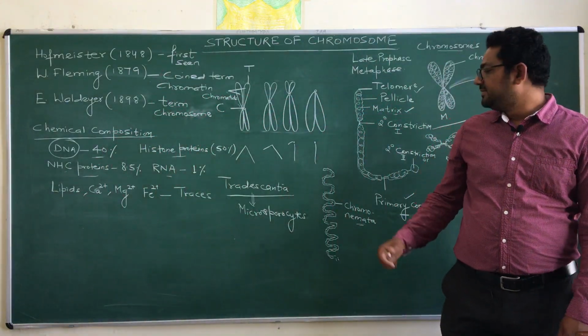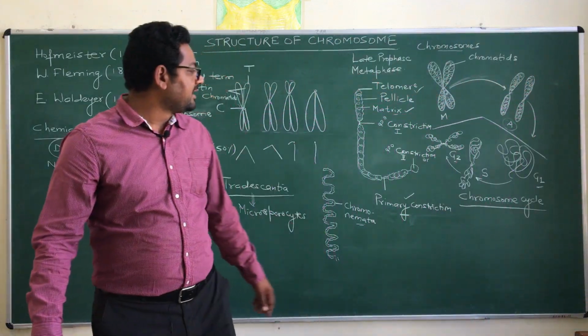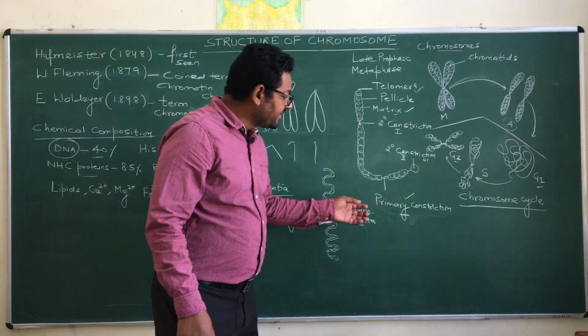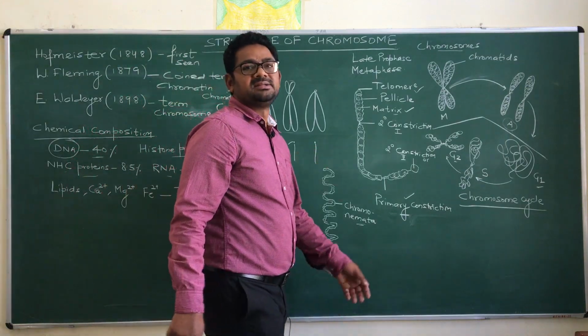And how does it look? It looks like a lightly stained region. These lightly stained regions are named as constrictions, and these constrictions are divided into two types. One is the primary constriction, another one is the secondary constriction.